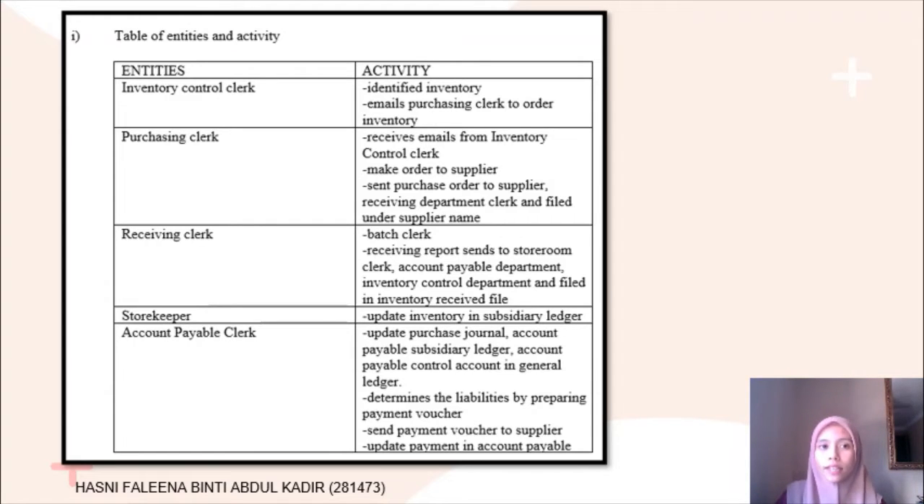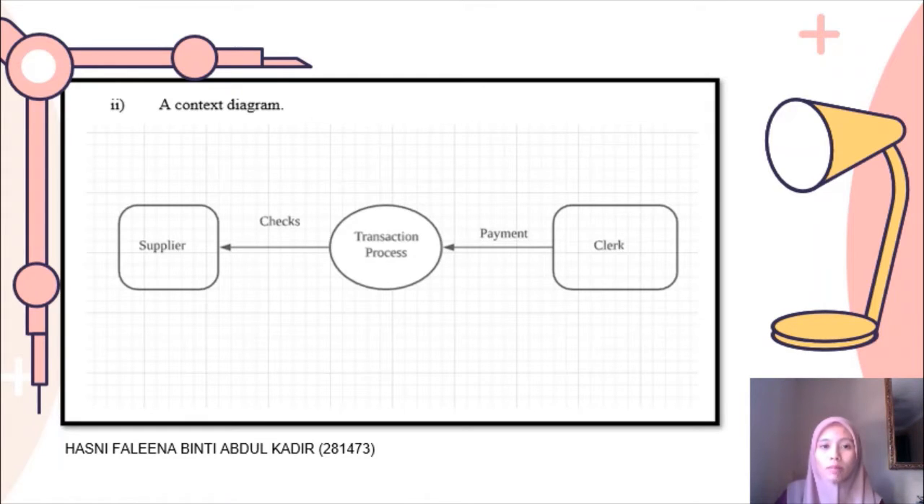I will present study case 2 part A question 1, which is the purchase and cash disbursement system of Sampian and Songket Enterprise. Okay, the first one we have here is tables of entities and activities. As we can see, there are 5 entities involved and these are the list of activities of each entity involved. The next one we have here is a context diagram. This is to identify the flows of information between the system and external entities.